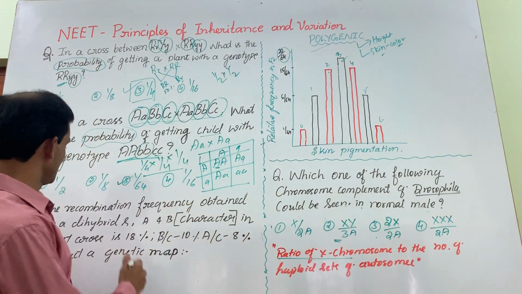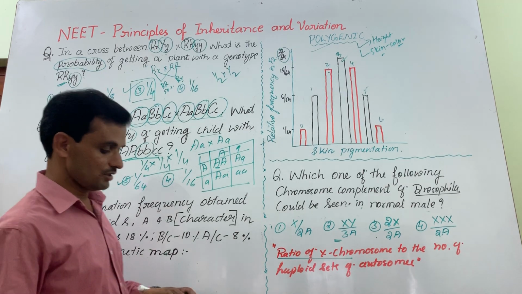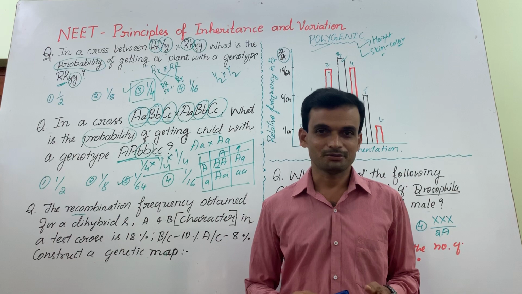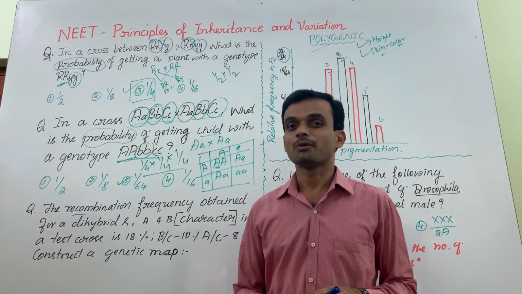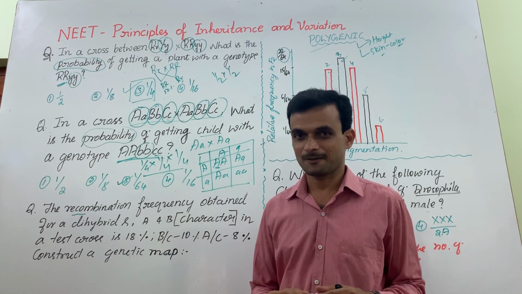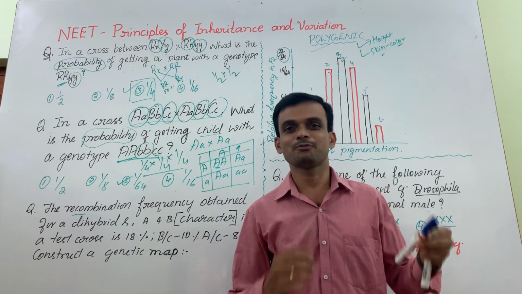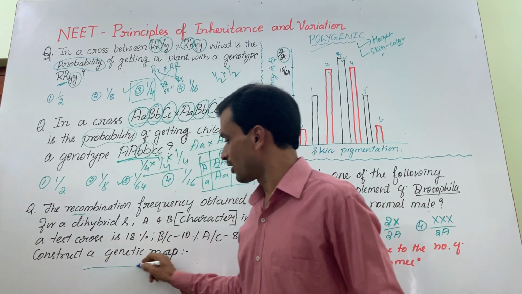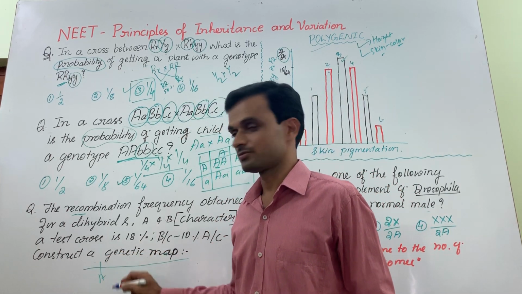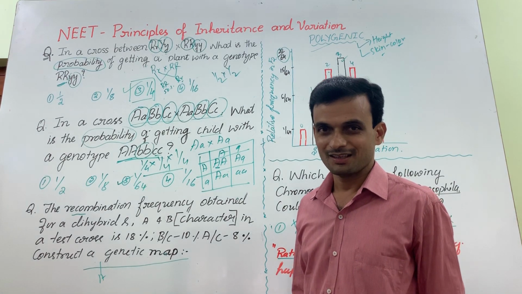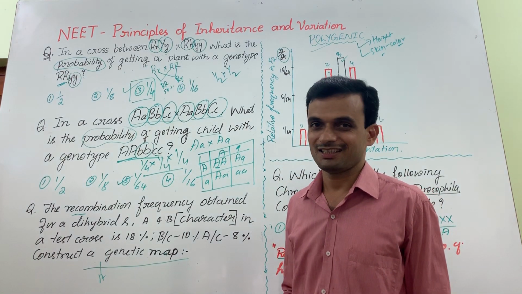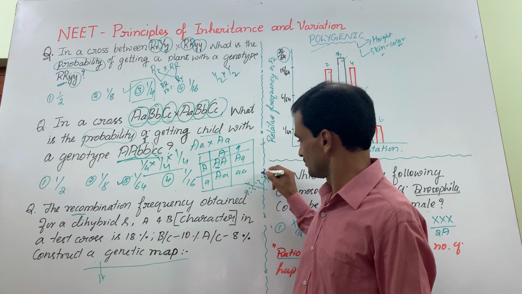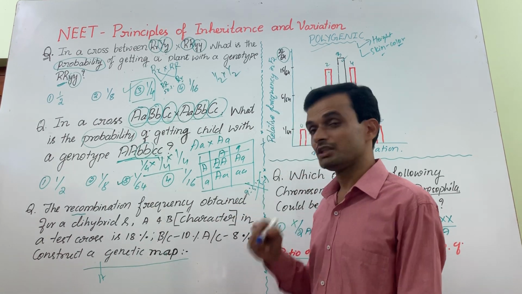That's all. I have got another question pertaining to the genetic map. You study that linkage concept. T.H. Morgan discovered linkage. What is linkage? Two genes are located on the same chromosome. It means they are linked. A and B are located on the same chromosome. How do you prove this? By recombination frequency. The F2 generation ratio cannot be 9:3:3:1. There is no independent assortment.